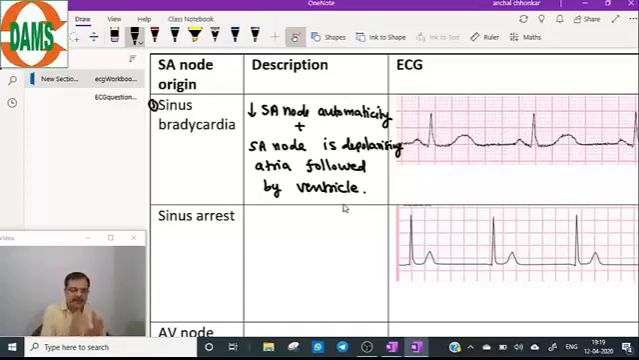So the first column is the name of the arrhythmia, bradyarrhythmia. The second column is the description of that arrhythmia in minimum words. And third is the diagram and ECG diagnosis. So how do we convert this into ECG findings? Before we look at the ECG, we should know what the expected ECG finding of this description will be.